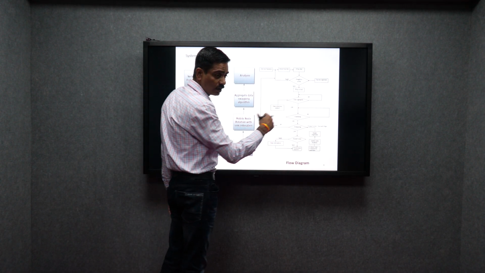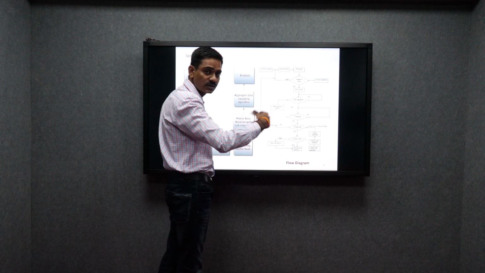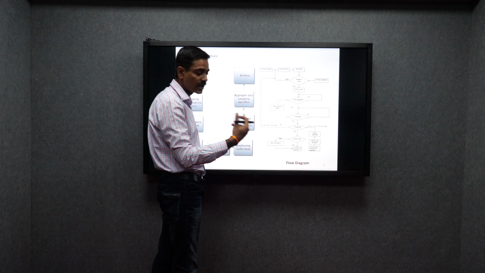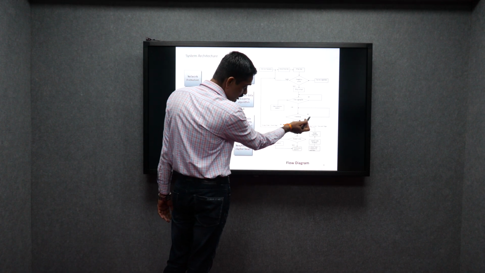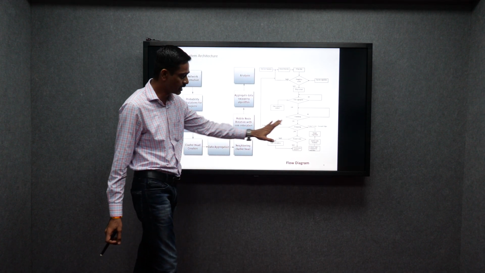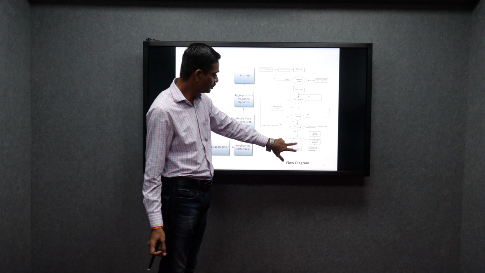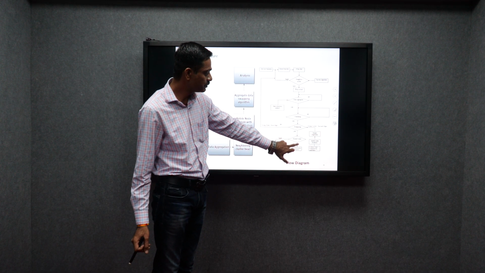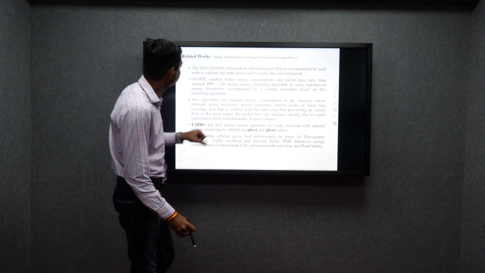This is not only a single process, it will complete repetitions until the process is going on, sending data from the source to destination. So this is the complete energy swap algorithm first, and the energy rate swap algorithm, and the second algorithm we have to apply parallelly. After this, I'm getting the performance evaluation of this existing work.